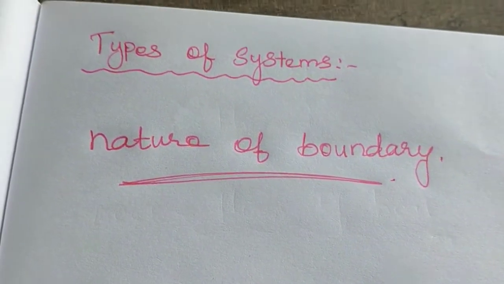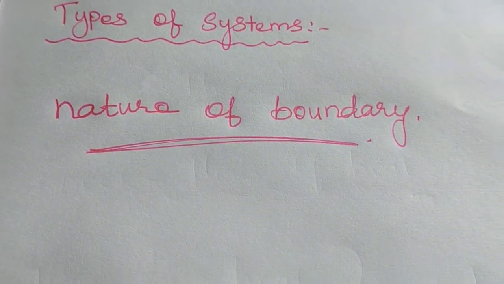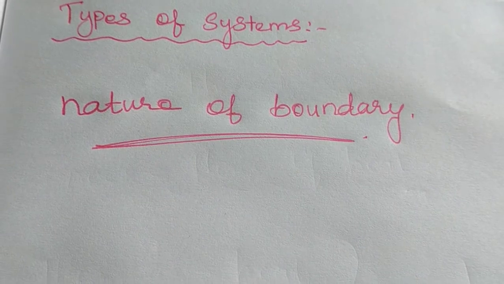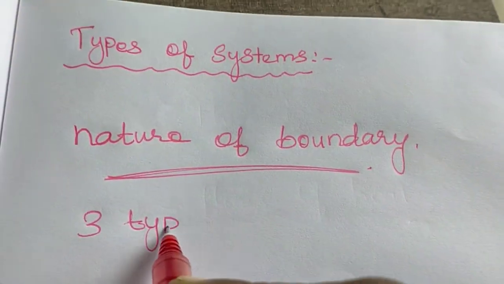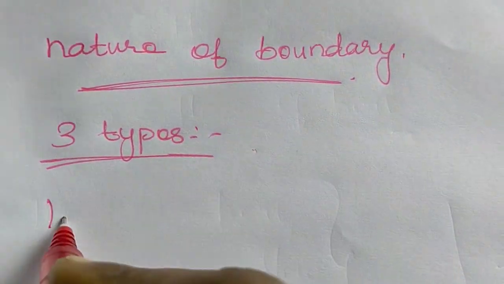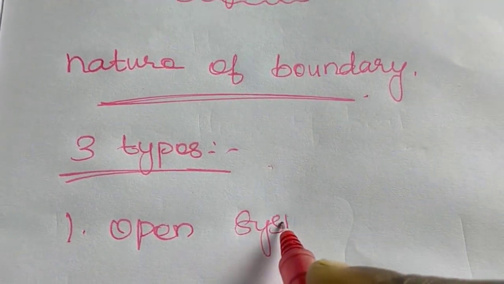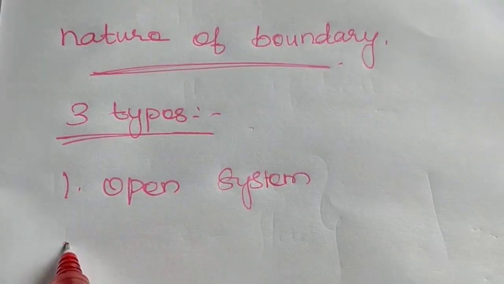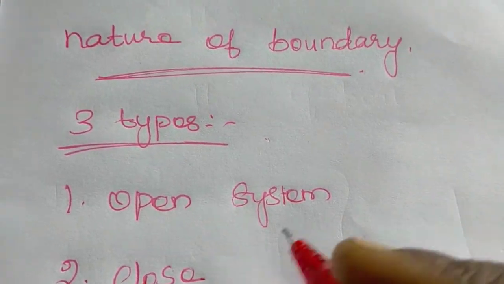So by dividing the system depending upon the nature of boundary, there are three types. So what are the types? First type is open system. Second type, closed system.